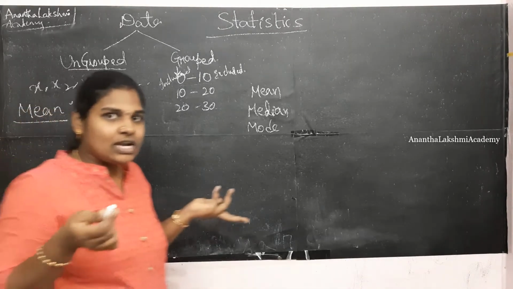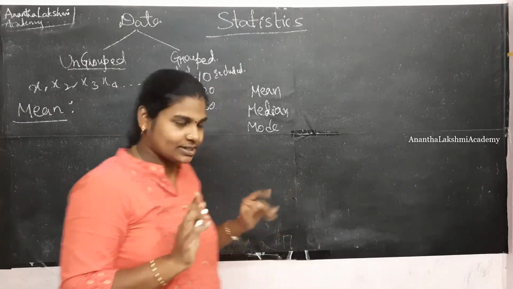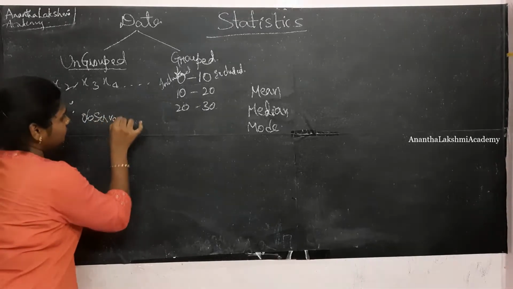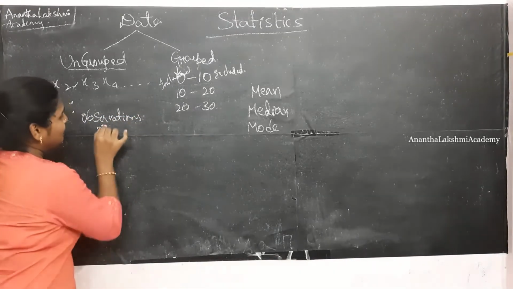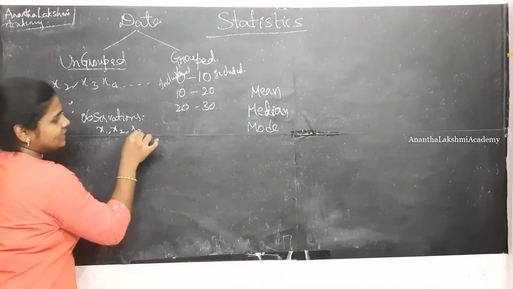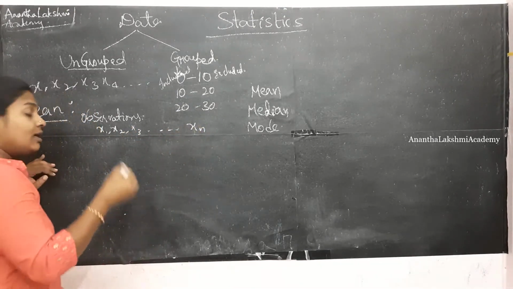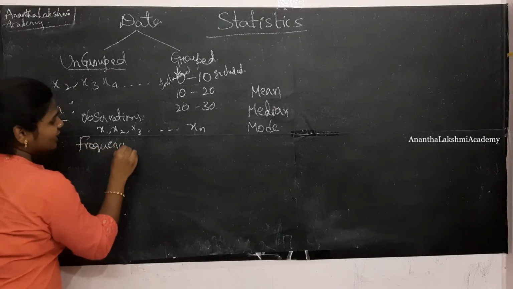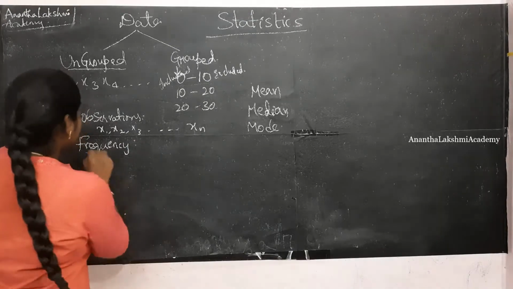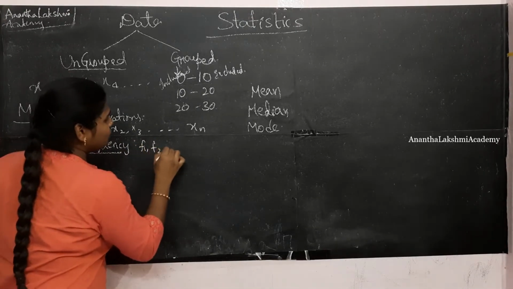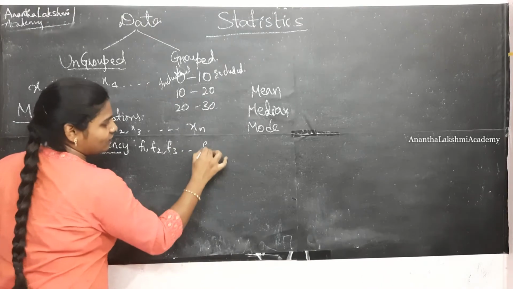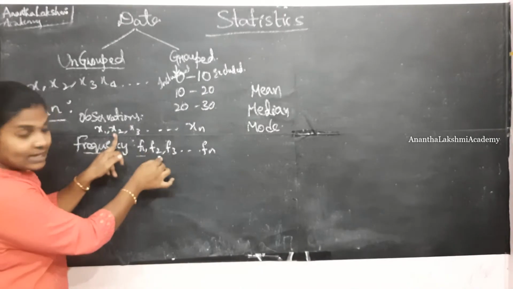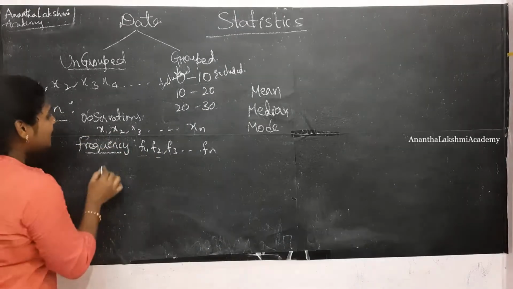What is mean otherwise called as? Nothing but average, isn't it? So let us consider there are observations x1, x2, x3 and so on, xn with associated frequencies. Frequency is nothing but the number of times it is going to occur, f1, f2, f3 and so on, fn, such that x1 is occurring f1 times, x2 is occurring f2 times.